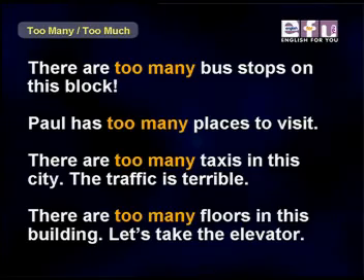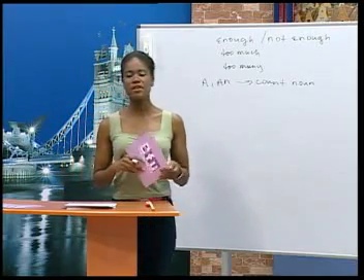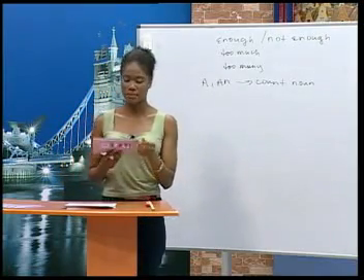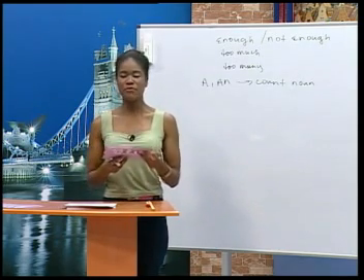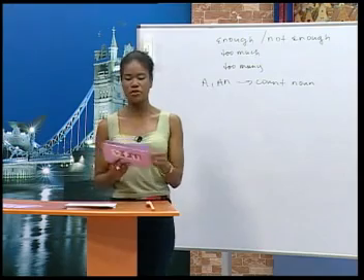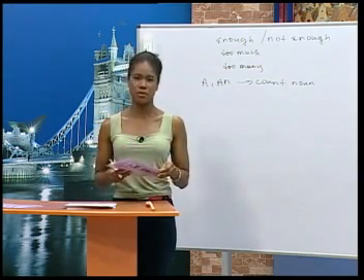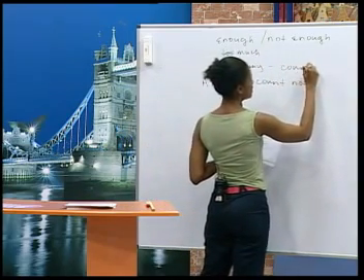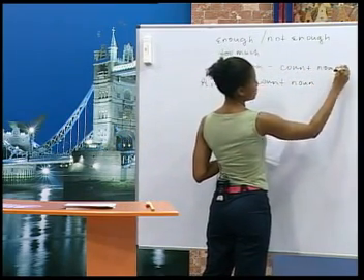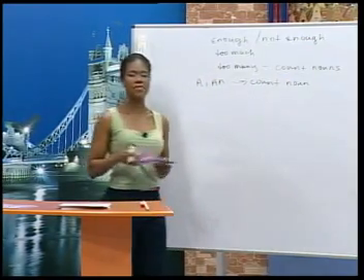Let's take the elevator. The opposite of not enough is too many. It means there are more than necessary. There should be fewer of something. It is used in front of count nouns. So too many is used in front of count nouns to say that there are more than necessary.